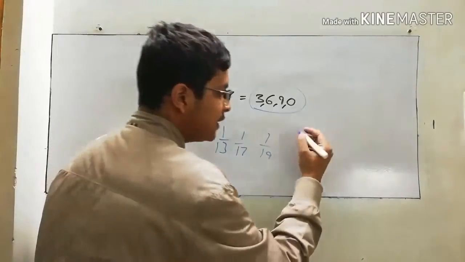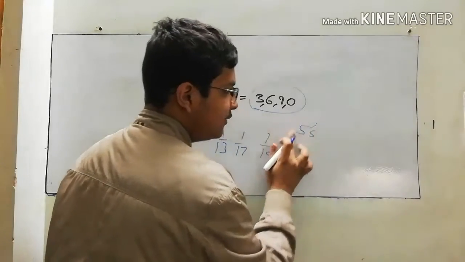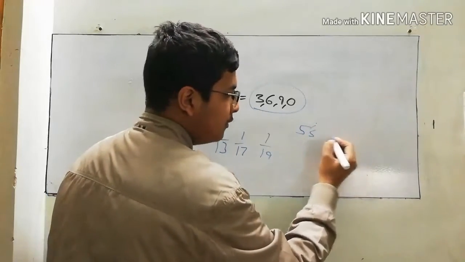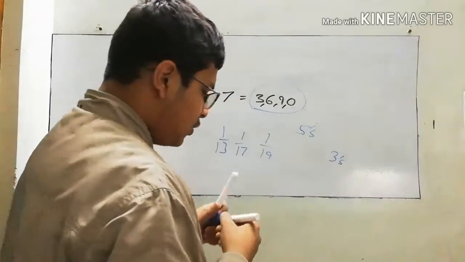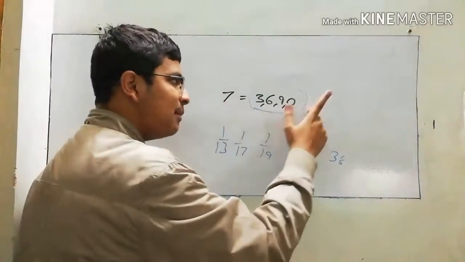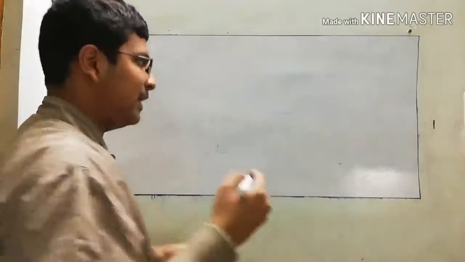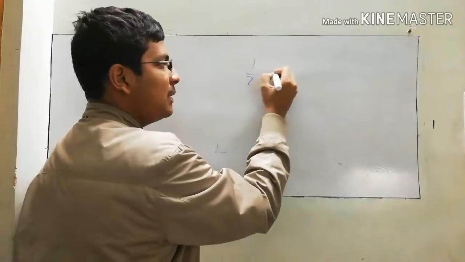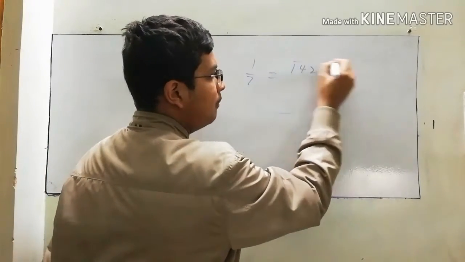Means if there are two fives, then there will be one 3. There might be one 3 at many places. So actually these numbers are not liked by the decimal system. So now let's come back to 1 by 7. If we see 1 by 7, it comes 0.142857 bar.